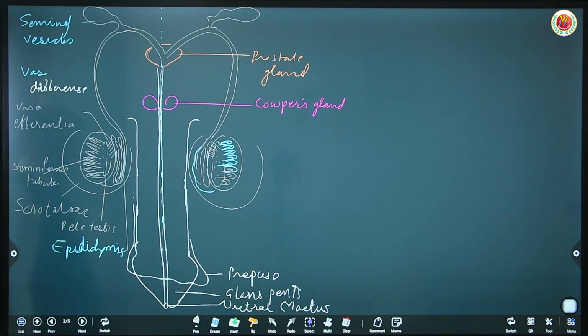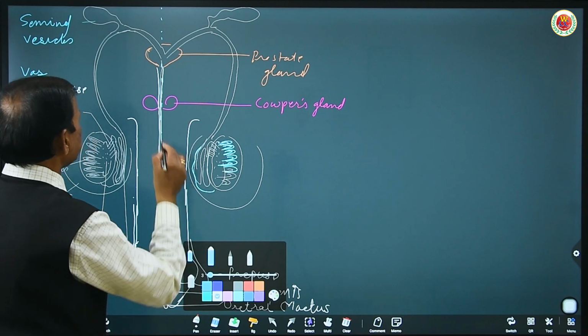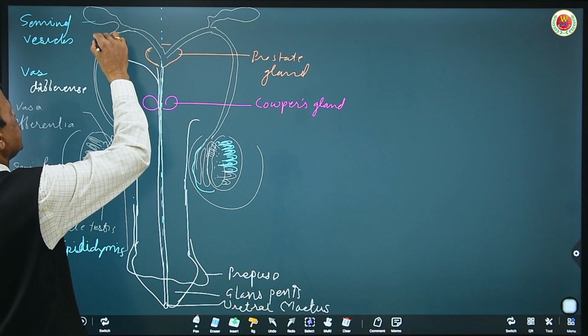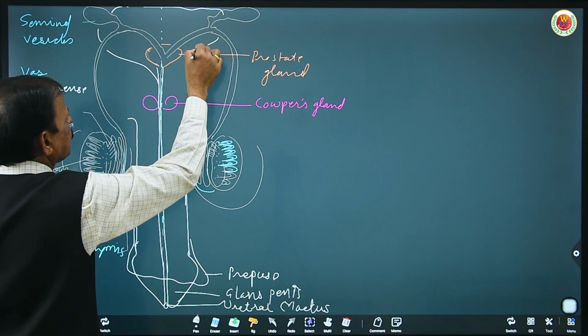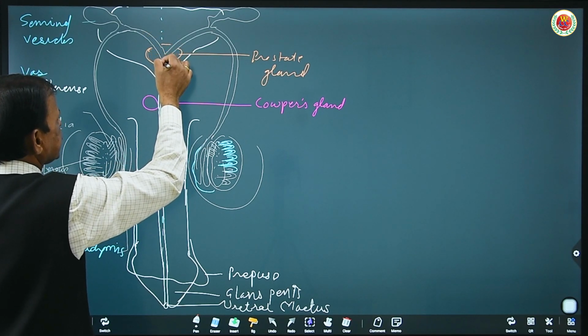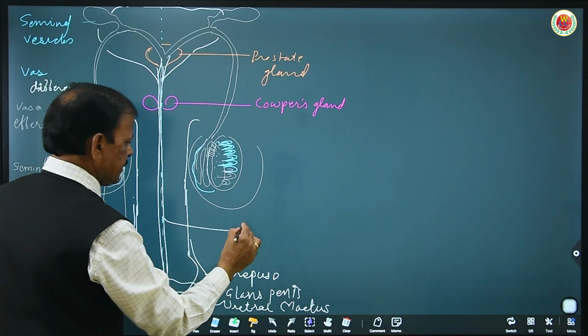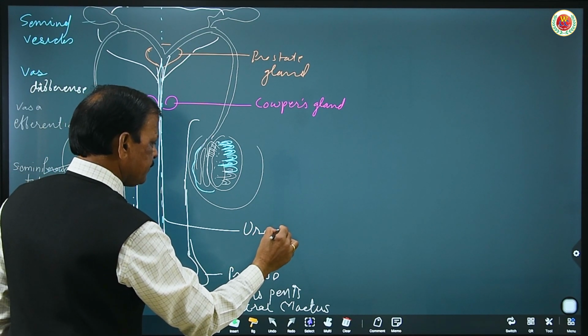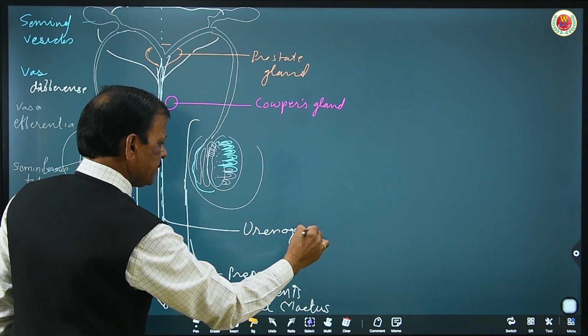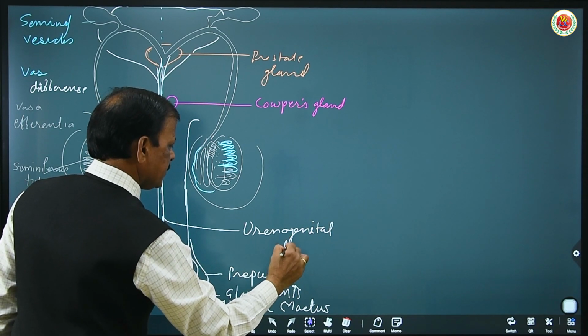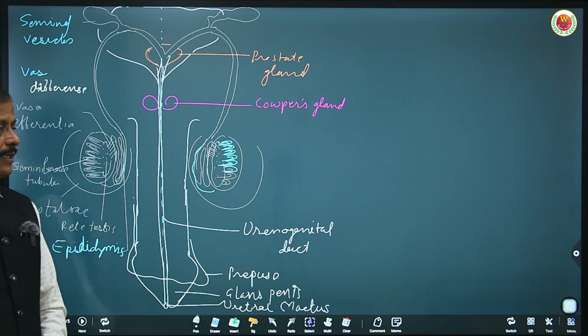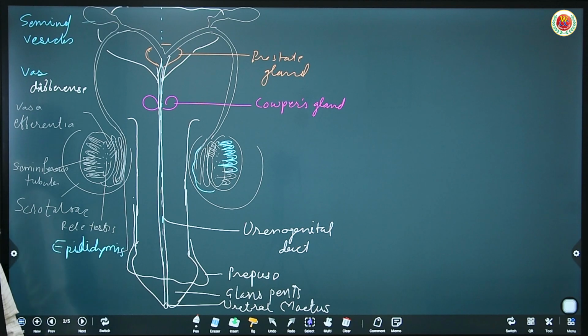So this is the male reproductive system where the urinary bladder also opens, and therefore the genital duct continues as a urinogenital duct, because both sperm and urine pass through this common duct. So this is the structure of the male reproductive system.